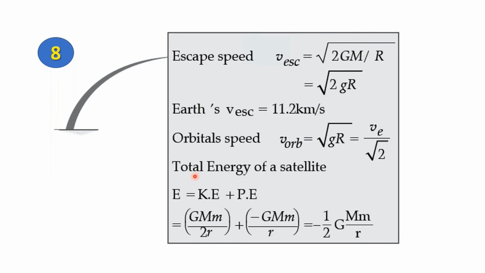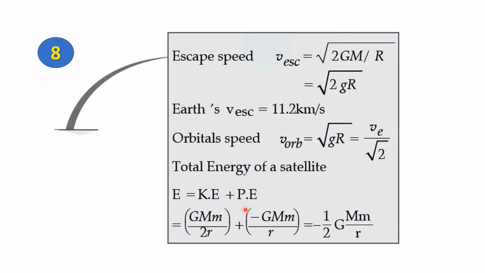Now, the next value is the total energy of a satellite. Suppose a satellite is in orbit around the Earth. It has both kinetic energy and gravitational potential energy. To find the total energy of the satellite, you use this simple formula. E is equal to kinetic energy plus potential energy. Now, the kinetic energy of a satellite would be GMm divided by 2r.